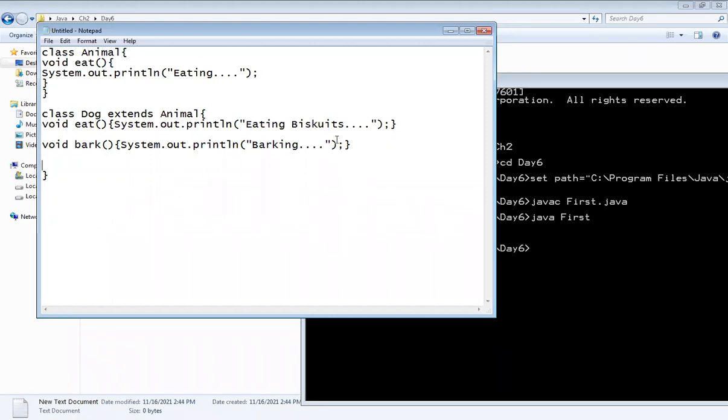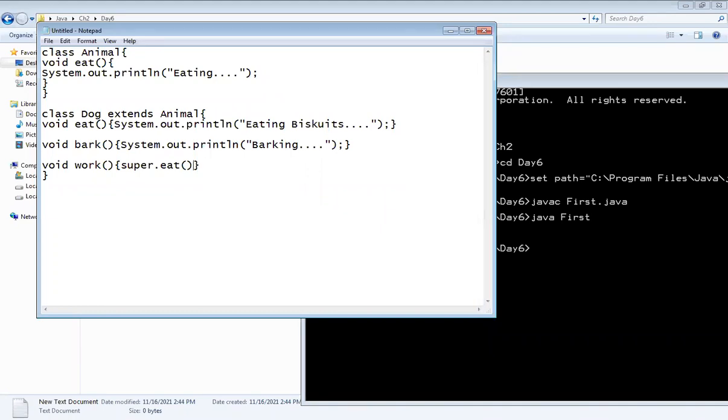See, if I want to call a parent class method in a child class, then I will use one more method, and in this method, I will call the parent class method. For example, super dot the method I want to call in the child class.